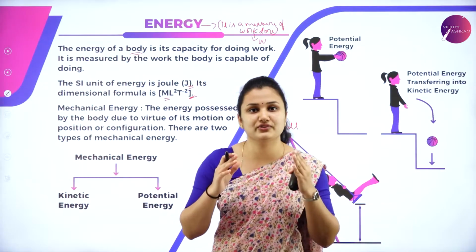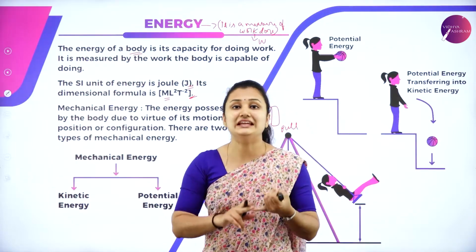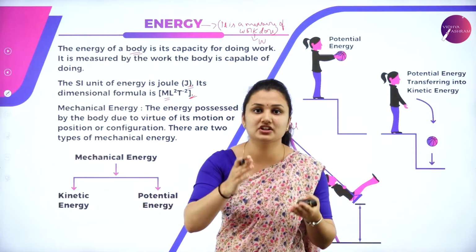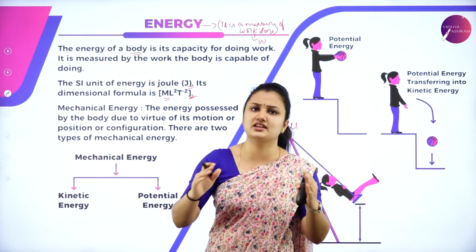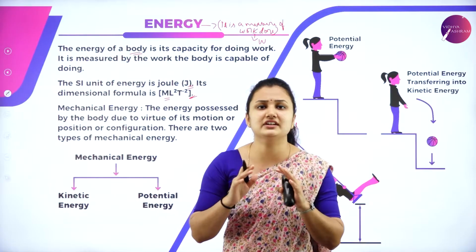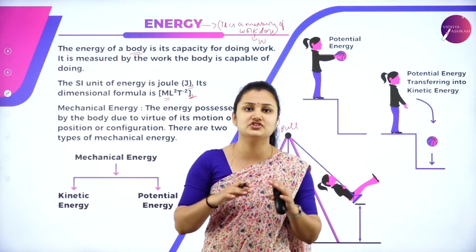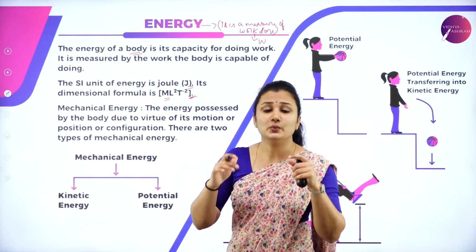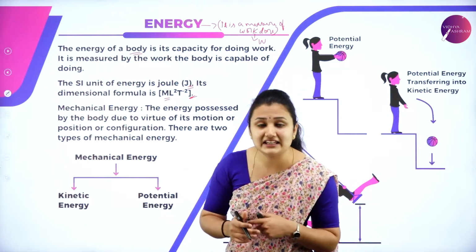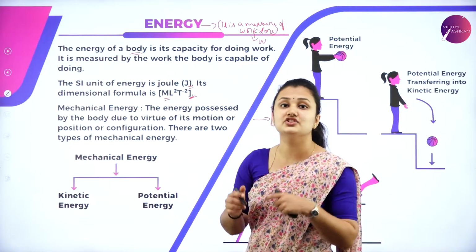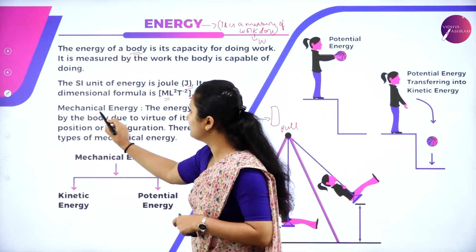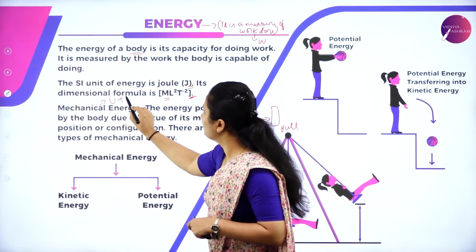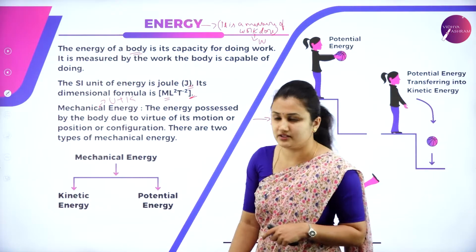We come across different types of energy. It might be heat energy, sound energy, mechanical energy, potential energy, kinetic energy, etc. In the next session, we'll discuss all the types of energy in detail. For now, in this chapter, we'll study more about mechanical energy, because mechanical energy is the sum of U plus K. What do you mean by this?